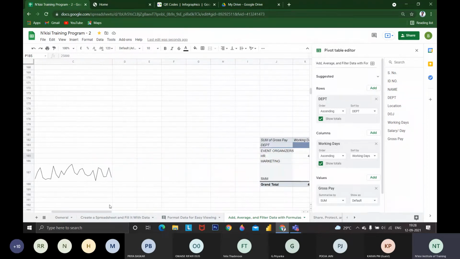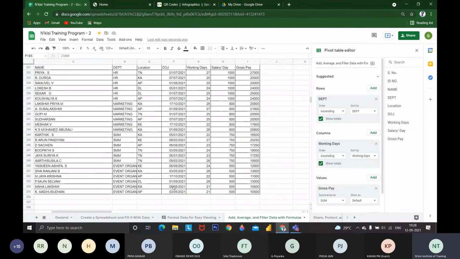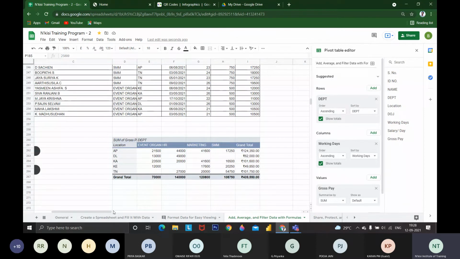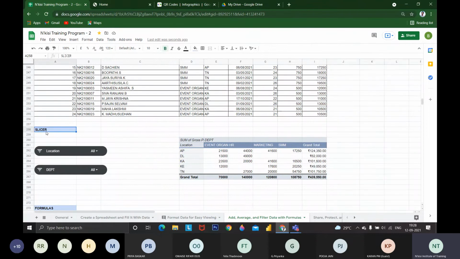Okay, these are pivot table options. I'm not going to detail about pivot table. Spend some time in pivot table and you will be learning a lot of things. Then I'm going to move to slicers.